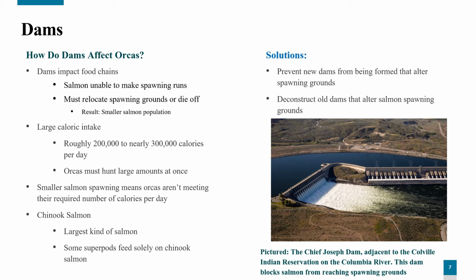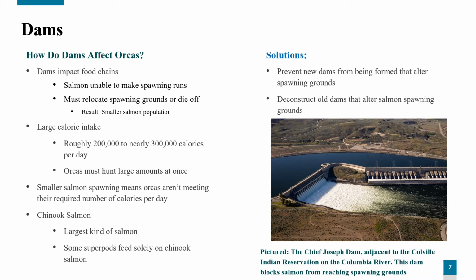Orcas are large organisms, some weighing around 6 tons and ranging from 23 to 32 feet long. These creatures require a very large caloric intake, roughly 200,000 to nearly 300,000 calories per day. They survive by hunting large groups of salmon to meet their energy needs. Some orcas, like the southern resident killer whale population, hunt only Chinook salmon, a large and threatened type of salmon. Smaller salmon are often not worth hunting as the energy expended to hunt them is greater than the energy the fish would provide.